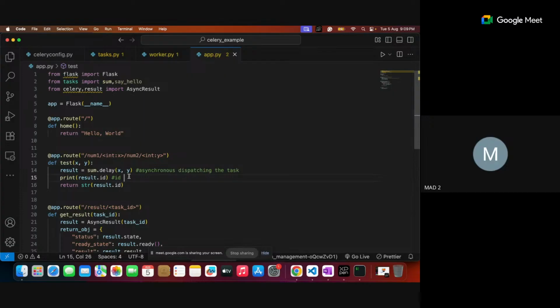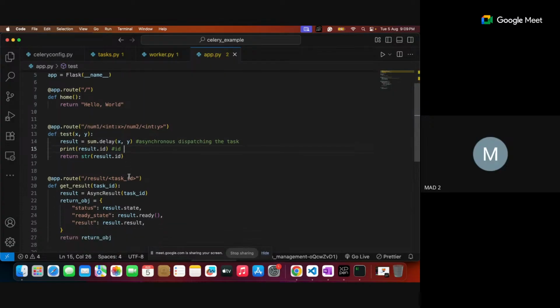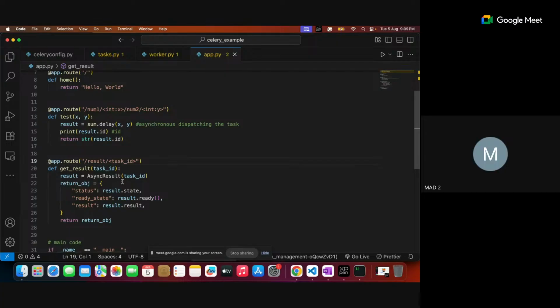We are asking celery, please do this job, but I don't want to wait. Just do it. After doing, I will know the status by using this particular function. Actually, intentionally, I have written this function. What is the function used for? To know the particular task, whichever ID we got, through that on the particular web, I can see the result in the JSON format, status, ready, result. Because whenever my Flask server is running, I can access this using this localhost result, and whatever task I know, I can just call it.